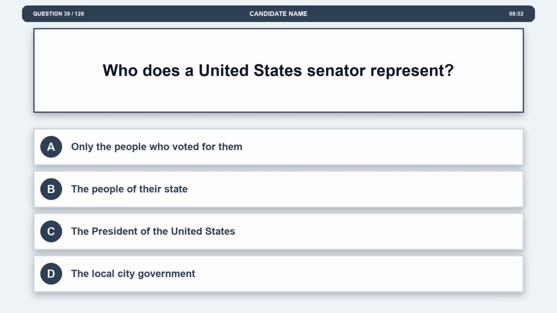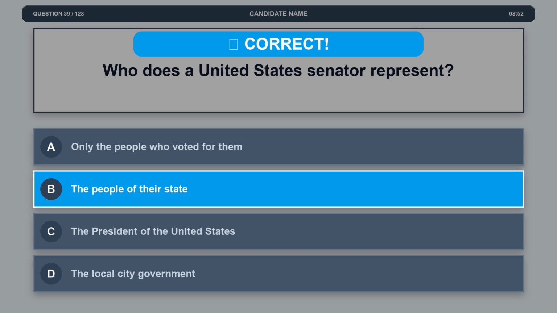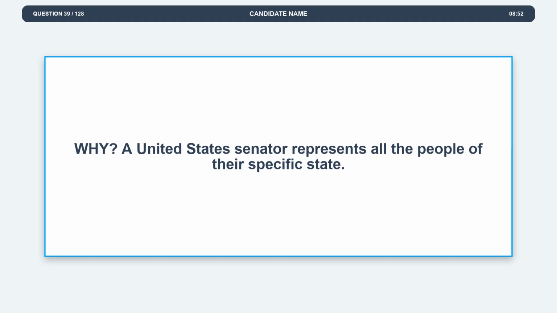Question 39. Who does a United States senator represent? Option A. Only the people who voted for them. Option B. The people of their state. Option C. The President of the United States. Option D. The local city government. The correct answer is option B. The people of their state. Explanation. A United States senator represents all the people of their specific state.